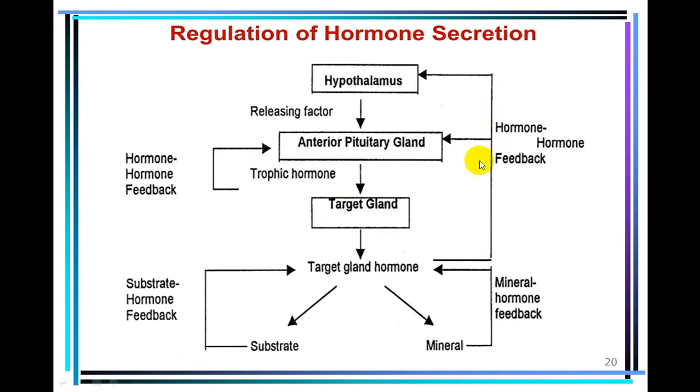So these are called hormone feedback mechanism. Hormone to hormone feedback mechanism. Clear? This is called short loop. This is called long loop.